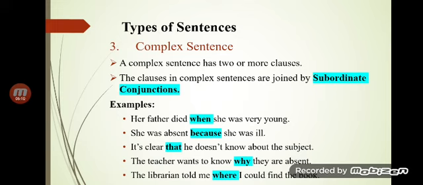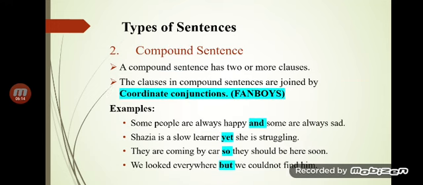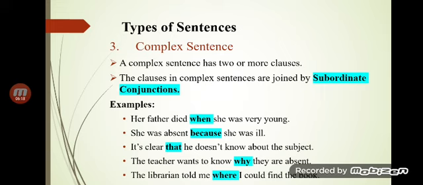These clauses are complex sentences joined by a subordinate conjunction. Once we have talked about compound sentences joined by coordinate conjunction, here comes the complex sentence. The complex sentence is joined by a subordinate conjunction. As you do remember, in the subordinate conjunction, the clauses are introduced by the subordinate conjunction. So in a subordinate clause, the clauses are introduced by the subordinate conjunction.